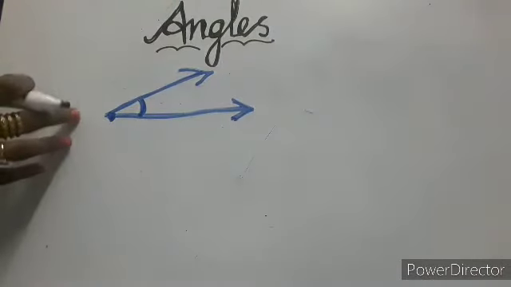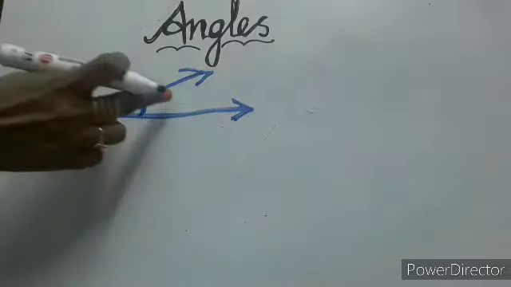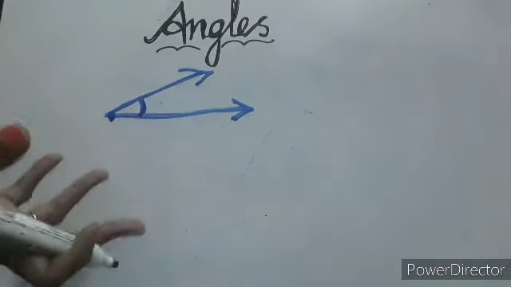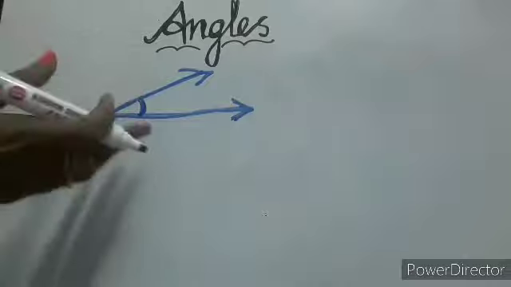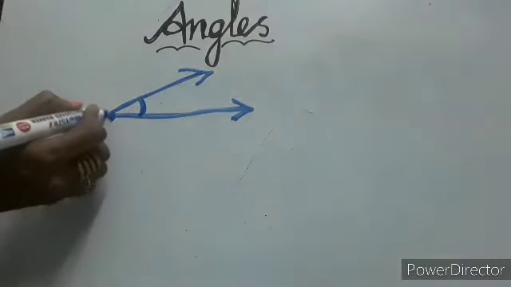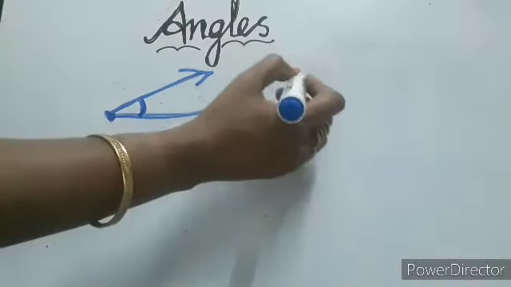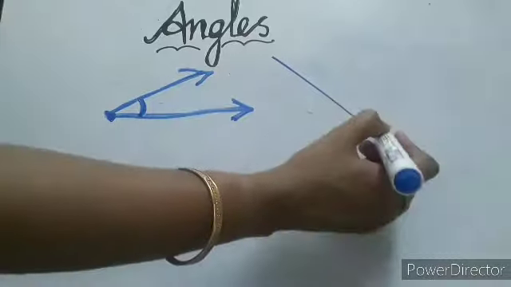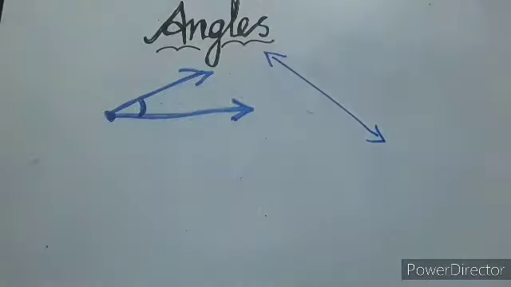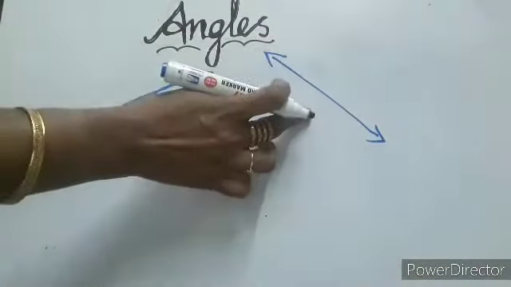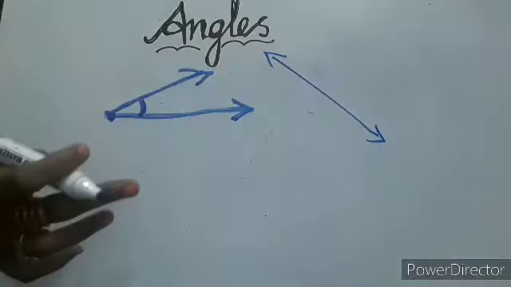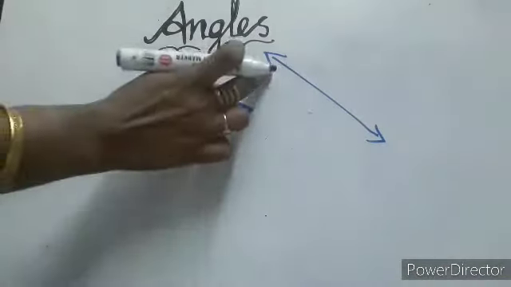Okay, a figure formed by two rays or two lines or two line segments with the same starting point is called an angle. This is with the one rays, right? Suppose if it is line, we are using the line. So line means this is line. Yes, you know that this is line. There is no starting point and ending point, right?